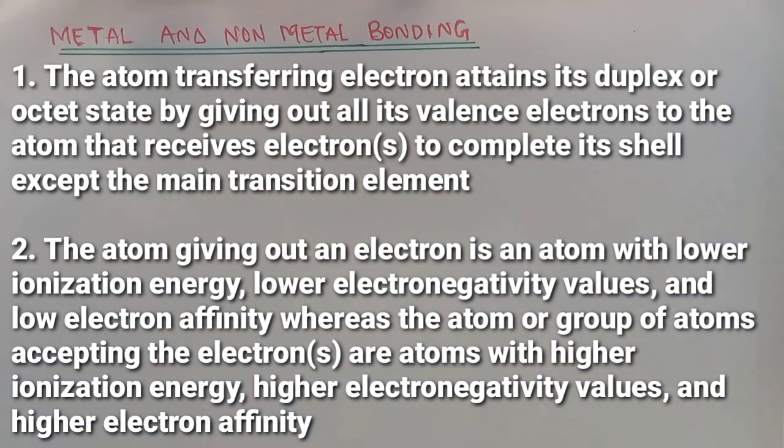When the energy is very low, it means that the electron can be released easily, and mostly it comes from group 1, 2, 3. It is easier to release one electron in group 1, a little bit difficult in group 2, much more difficult in group 3, but group 1 will always release it easily. Electronegativity means that the atom has the ability to attract electrons to itself. If it has a low electronegativity value, it means that it loves giving out its electron. And if it loves giving out its electron, its electron affinity will also be lower.